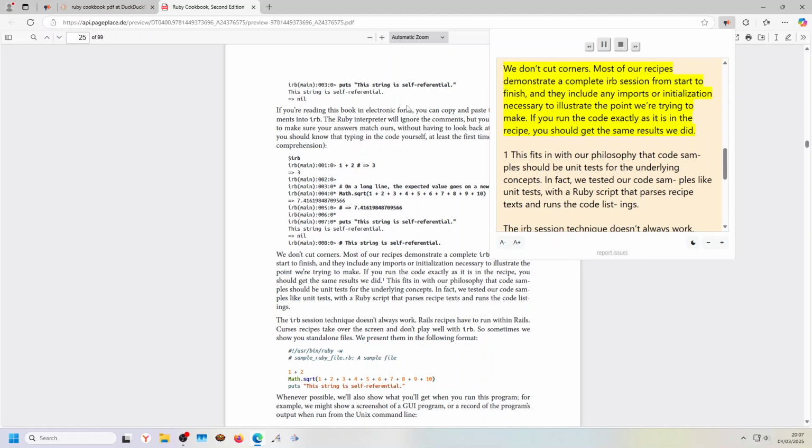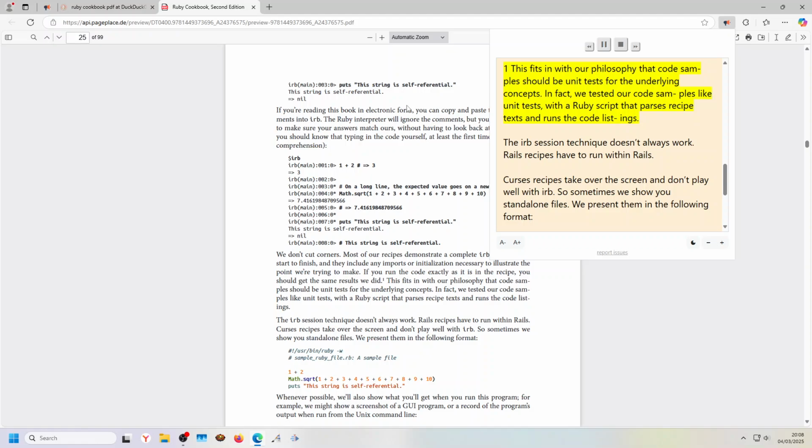We don't cut corners. Most of our recipes demonstrate a complete IRB session from start to finish, and they include any imports or initialization necessary to illustrate the point we're trying to make. If you run the code exactly as it is in the recipe, you should get the same results we did. This fits in with our philosophy that code samples should be unit tests for the underlying concepts. In fact, we tested our code samples like unit tests, with a Ruby script that parses recipe texts and runs the code listings. The IRB session technique doesn't always work.